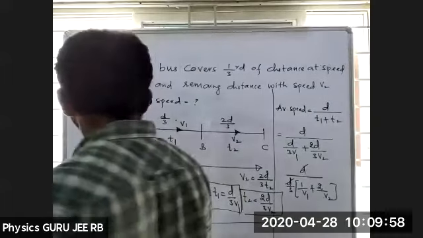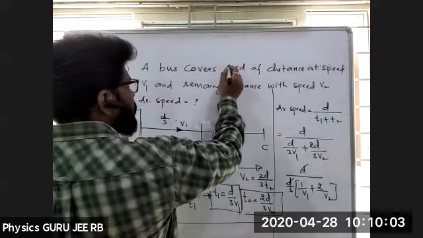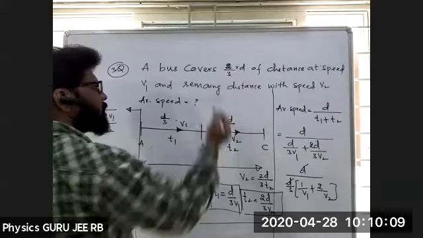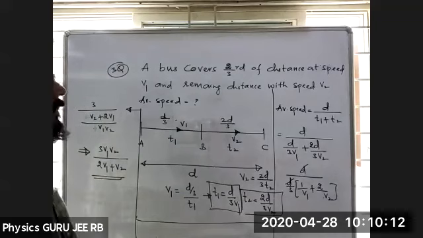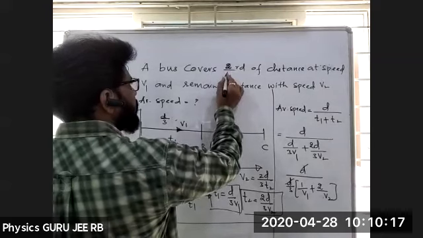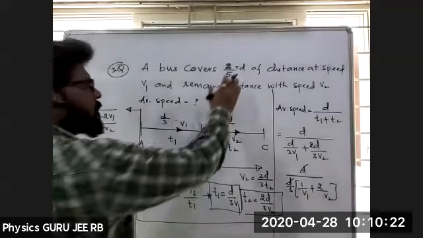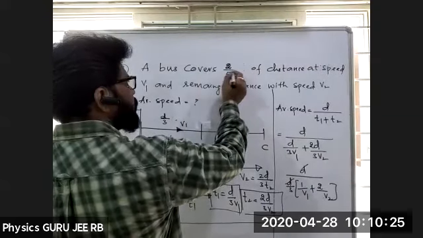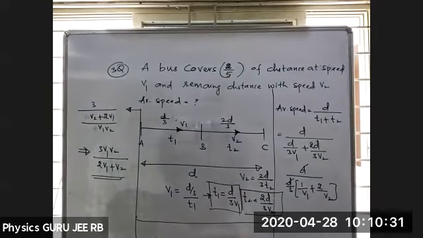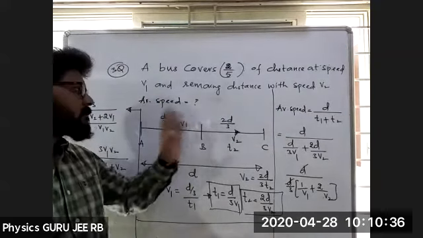Okay, now I'll give a question to you. Third question, same model. Just try this problem. A bus covers 2 by 5 of the distance with the speed V1 and the remaining distance with the speed of V2.